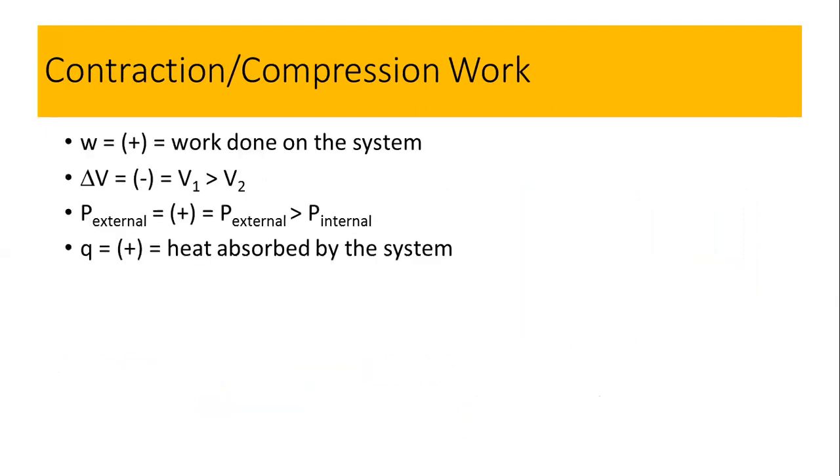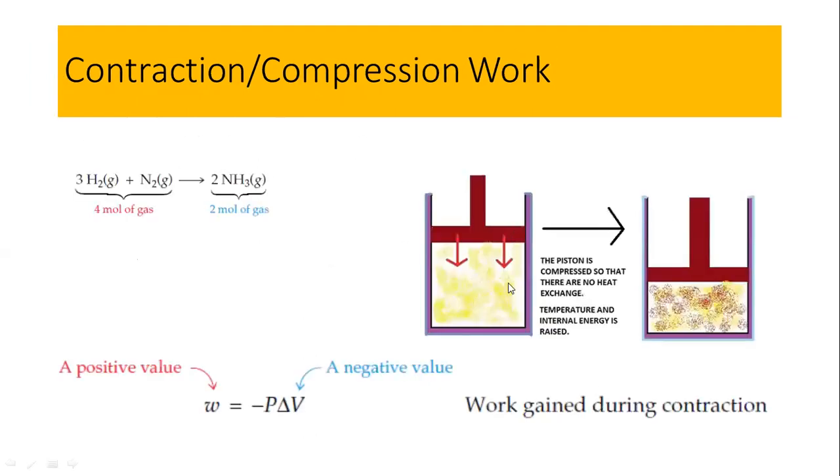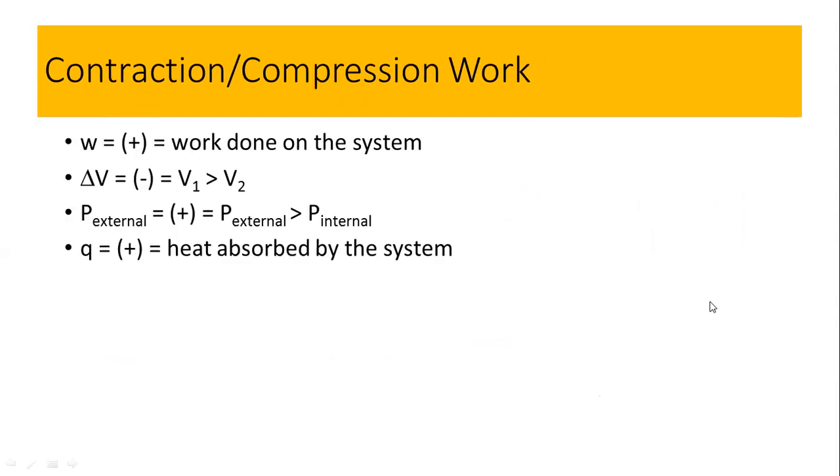So let's see, to conclude over here, what would be the explanation of all the thermodynamic parameters according to the first law of thermodynamics in case of the contraction or the compression work. So first, delta V, in this case V1 is more than V2. This is V1, and this is more as compared to this.